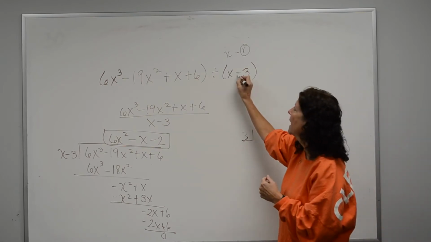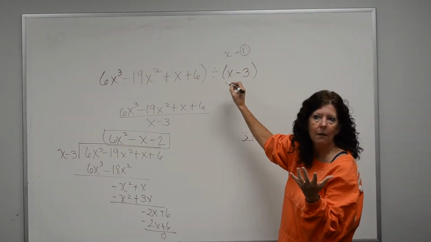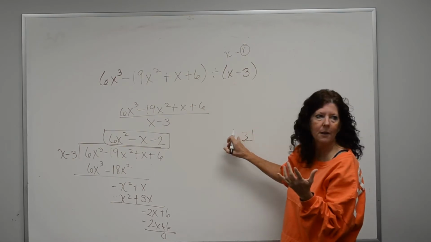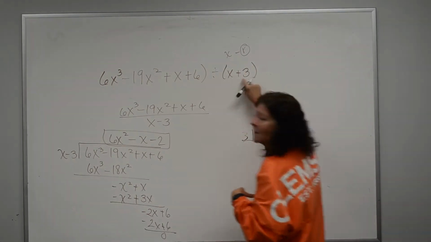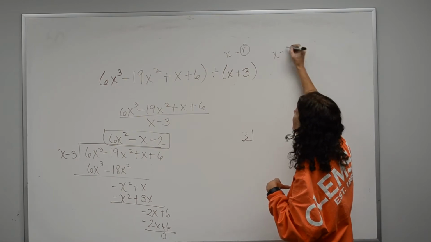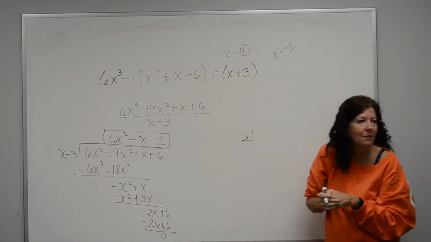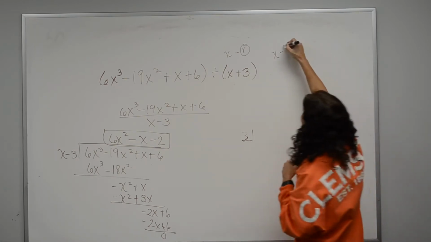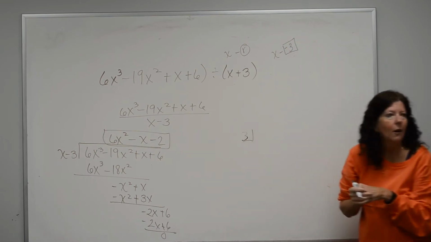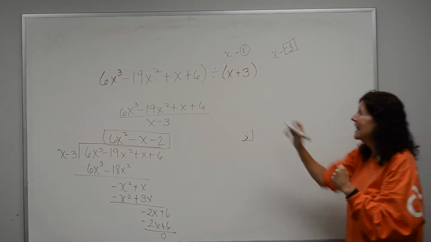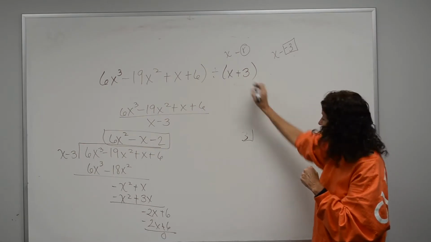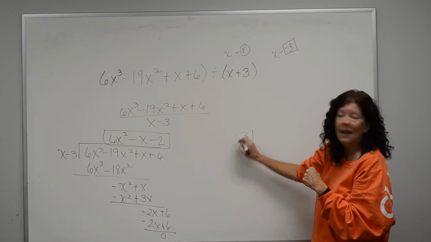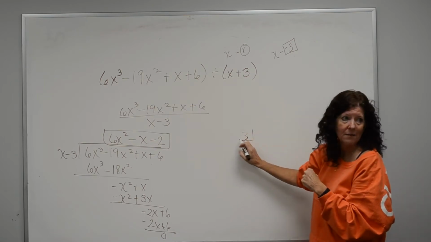What if it said x plus 3? What would go in that box? Negative 3. Okay? If that said x plus 3, that's the same as saying x minus a negative 3. Isn't it? And the negative 3 then would be my r. So technically, it's really the opposite sign of what you have. If this is plus, then I'm going to have a negative down here. If this is minus, I'm going to have a positive down here.